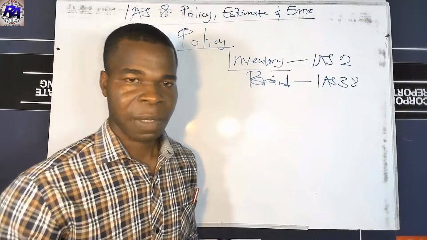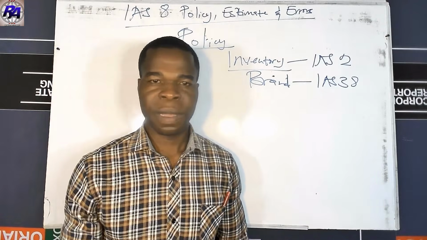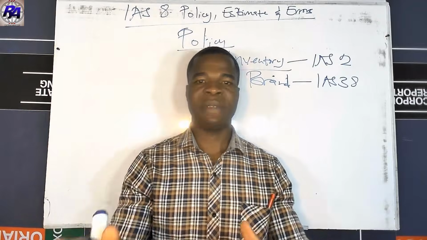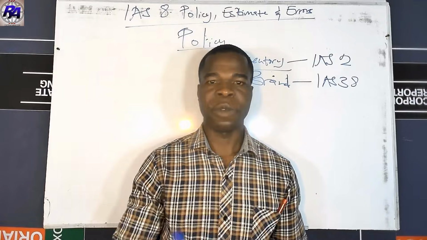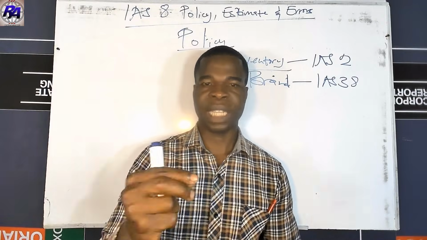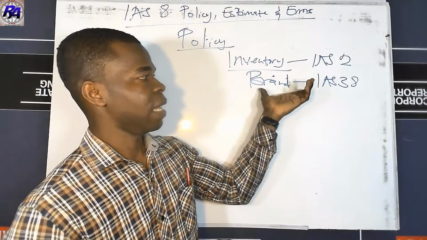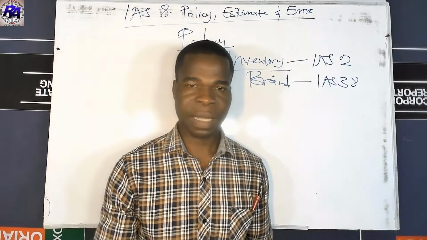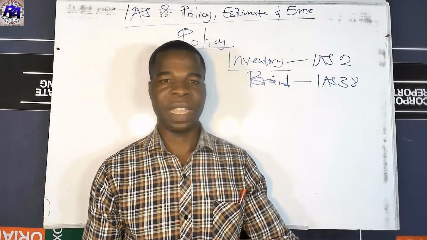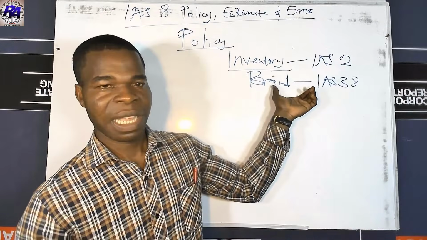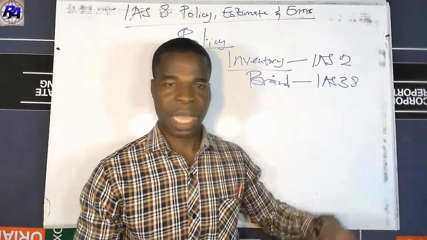So this means that anytime a particular transaction is already having an accounting standard, then if you want to account for such a transaction or such an item, then you have to apply that standard. Remember that the most important thing is that you should make sure that the information you are providing is relevant and it is reliable.